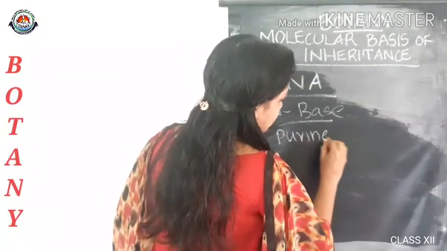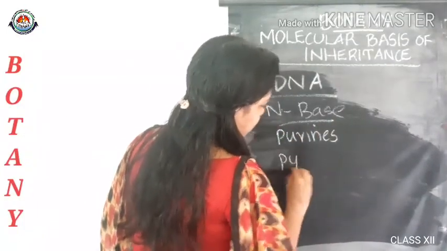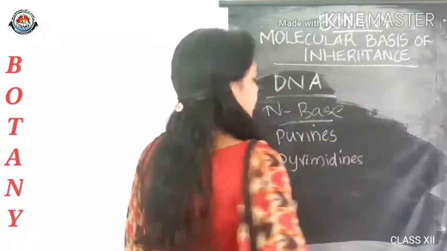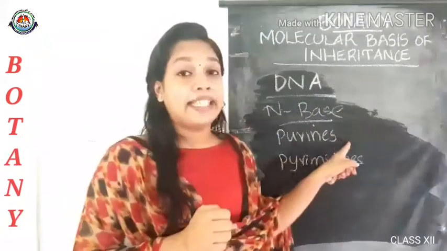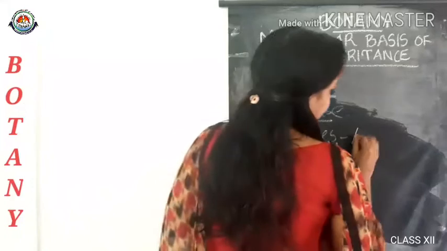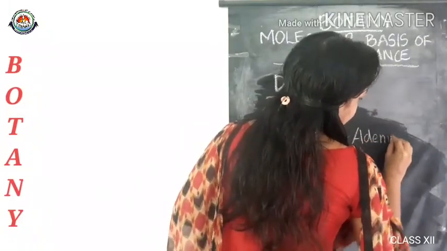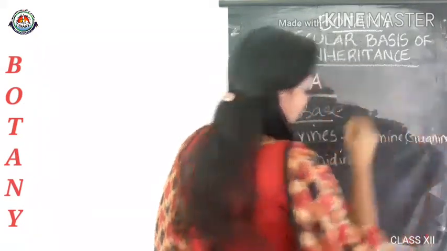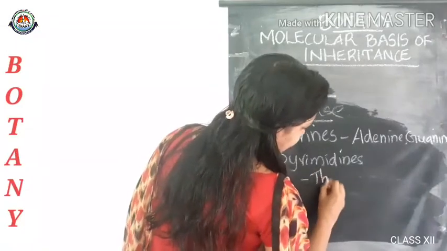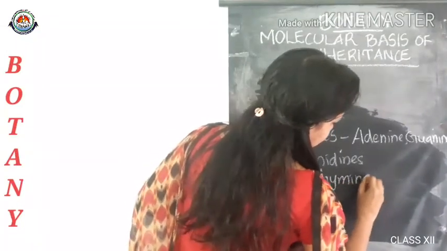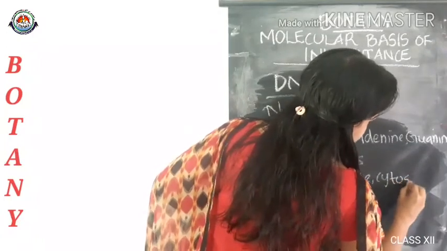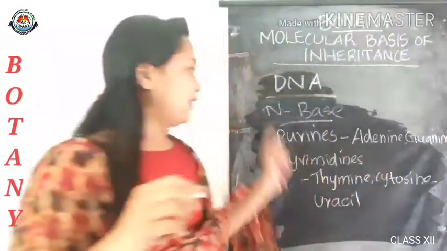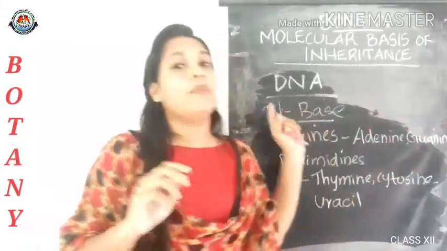Purines and pyrimidines. Purines are adenine and guanine. And pyrimidines are thymine, cytosine and uracil. Okay, these three are pyrimidines and these two are purines.